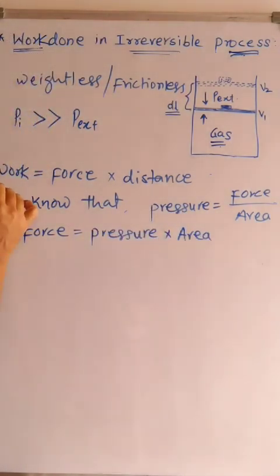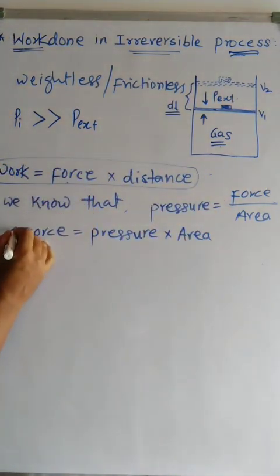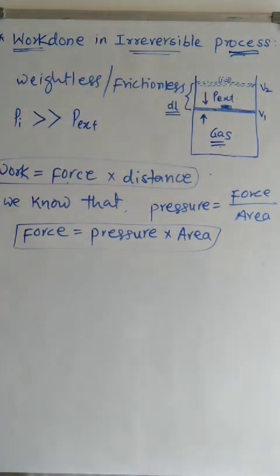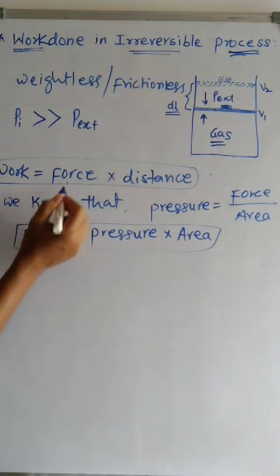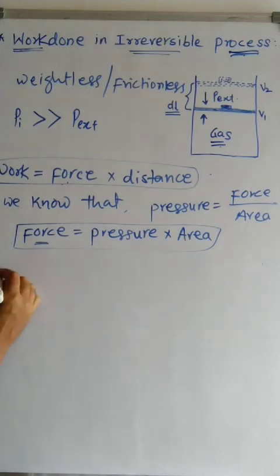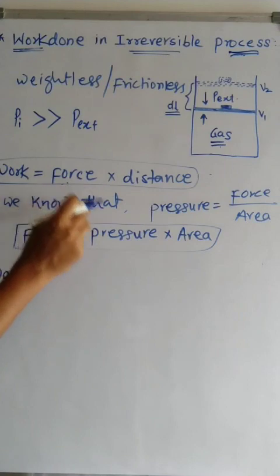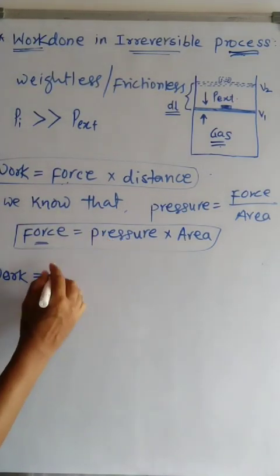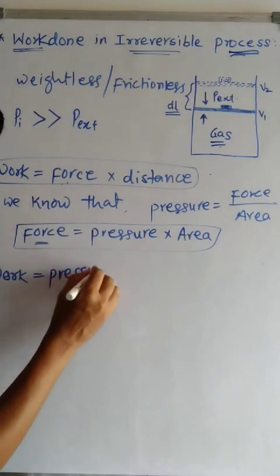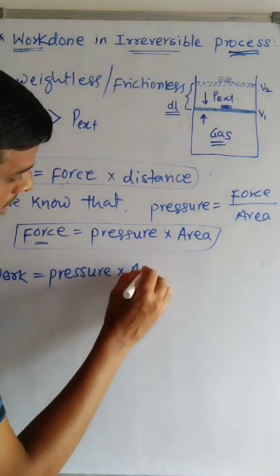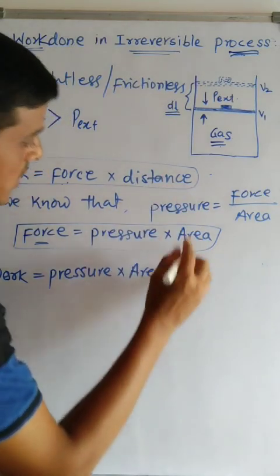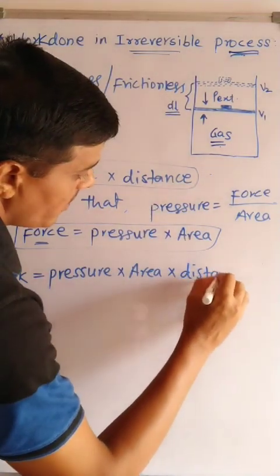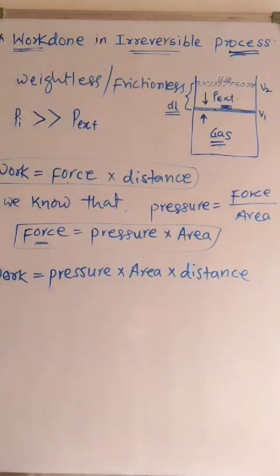Now we have the equation for work done. We have the value of force here. If we put the value of force in the work equation, then work is equal to pressure, instead of force we put the value of force from this equation, pressure into area into distance.